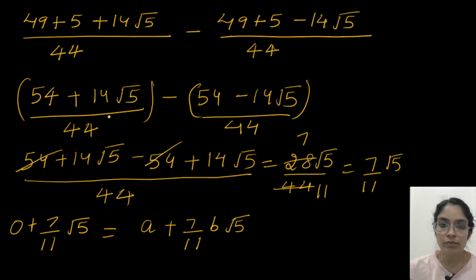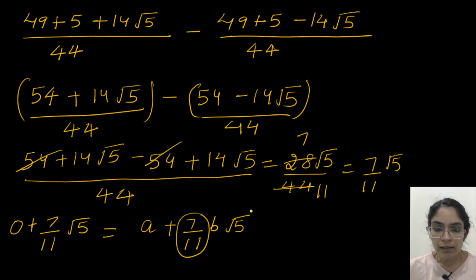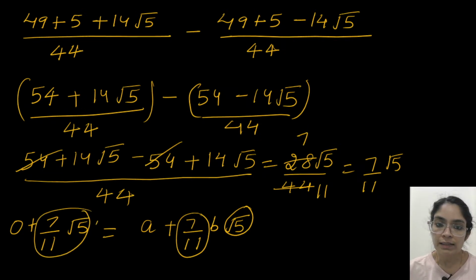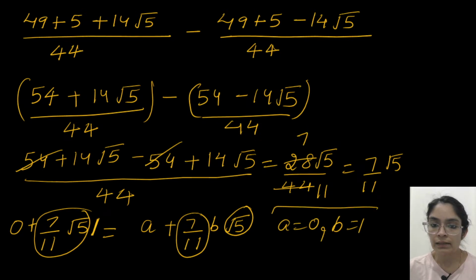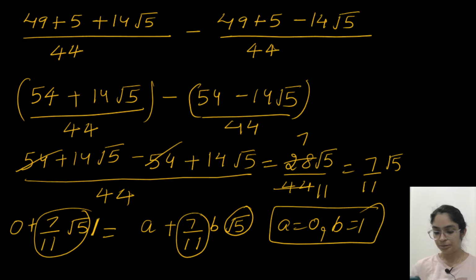See, when we did 54 minus 54, that is 0 only. So 7 by 11 with root 5, whatever is written with this term, that is only b. So nothing is written, that means 1 is written. So that means a is equal to 0 and b is equal to 1. That is the correct answer.